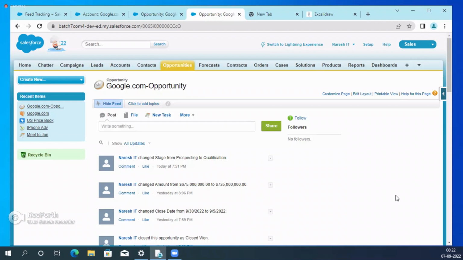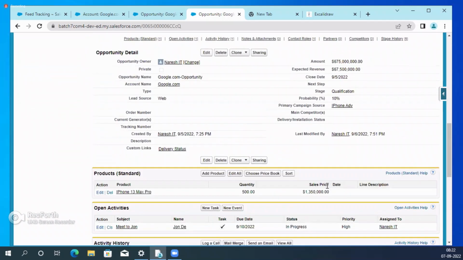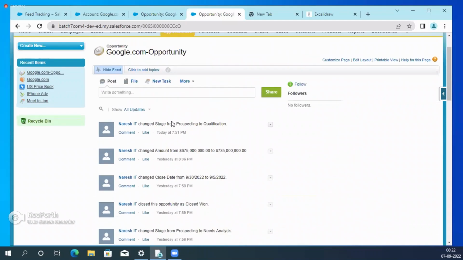But this information is only for whichever fields we enabled. We enabled two fields, right? Amount and stage. If you want, you can add one more field. So whenever those fields are changed, the changed field, what is the old value, what is the new value, who changed that, everything will be tracked here.